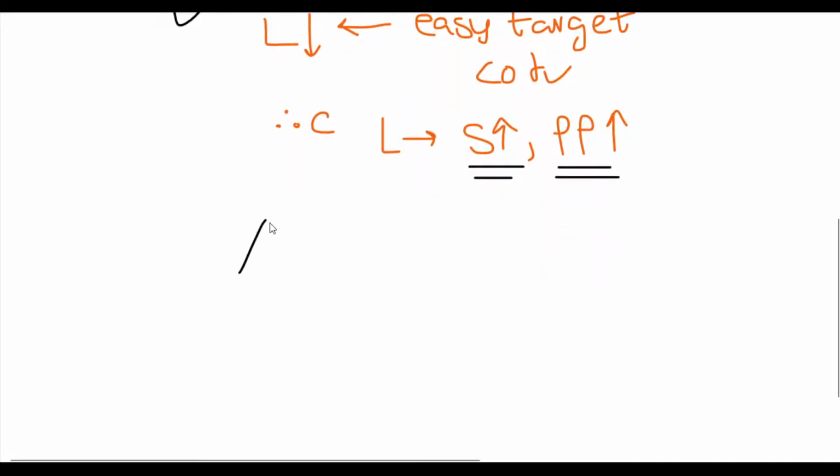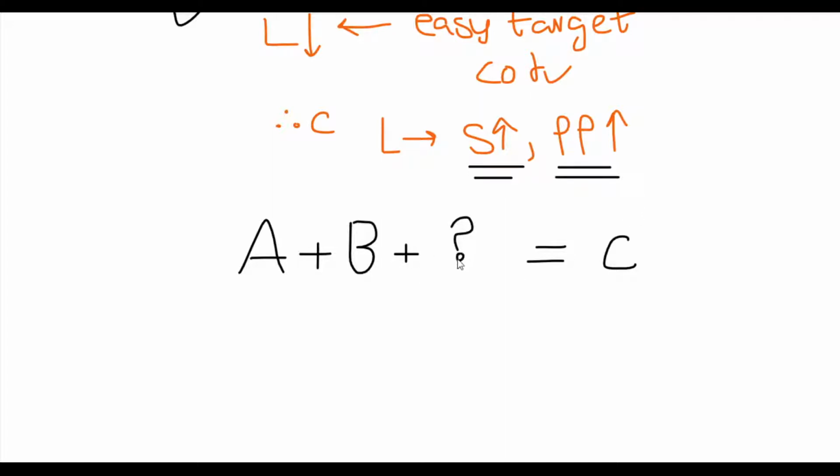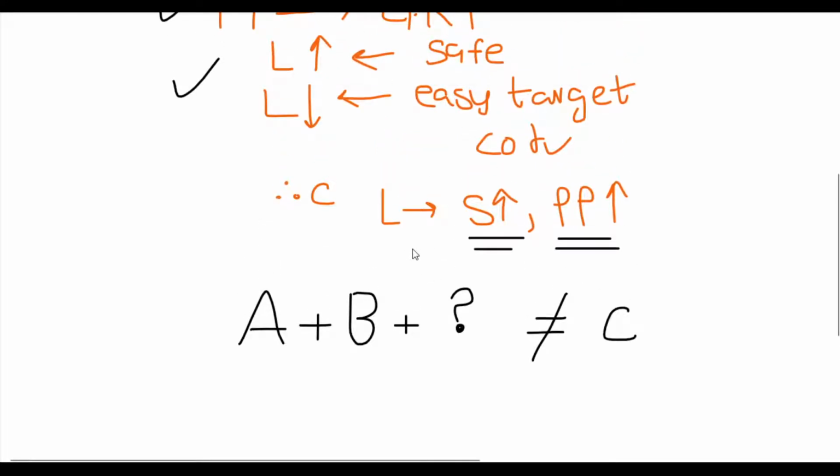It's almost like A is being added to B, giving me the conclusion that the lobster's survival rate and population are going up. However, I need to introduce certain information which dismantles the overall argument, which states that these lobsters are not safe, their survival rate is not going to go up, and their population is definitely not going to rise.